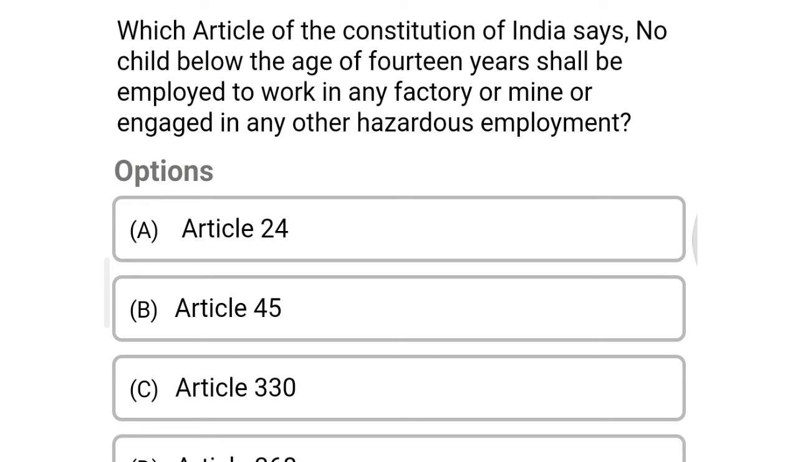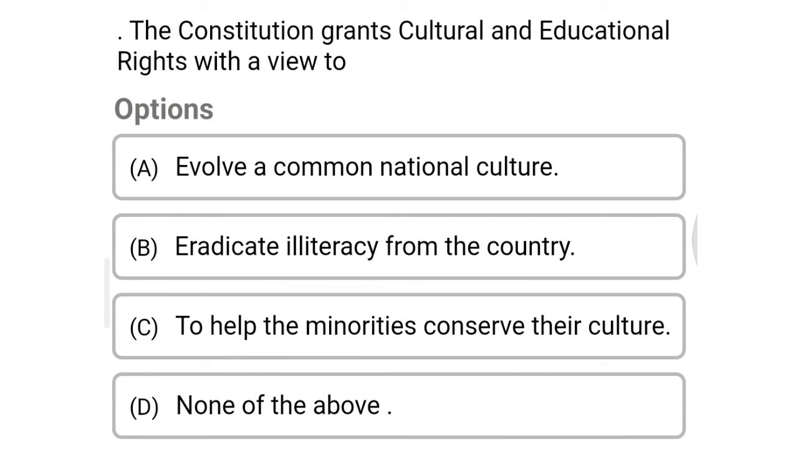Next question, which article of the Constitution of India says no child below the age of 14 years shall be employed to work in a factory or mine or engaged in any other hazardous employment? Option A, Article 24, option B, Article 45, option C, Article 330, option D, Article 368. The correct answer is option A, Article 24.